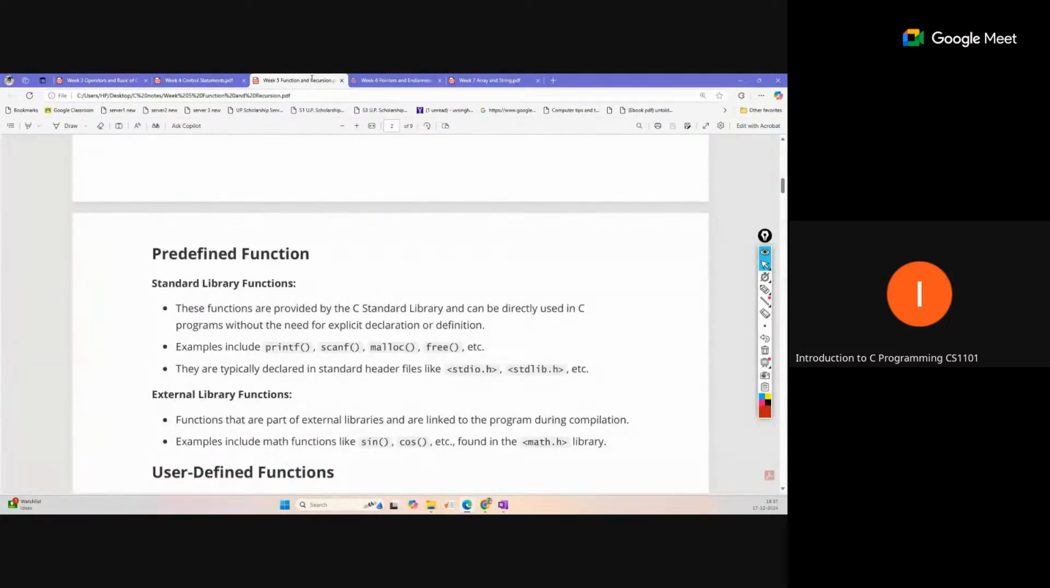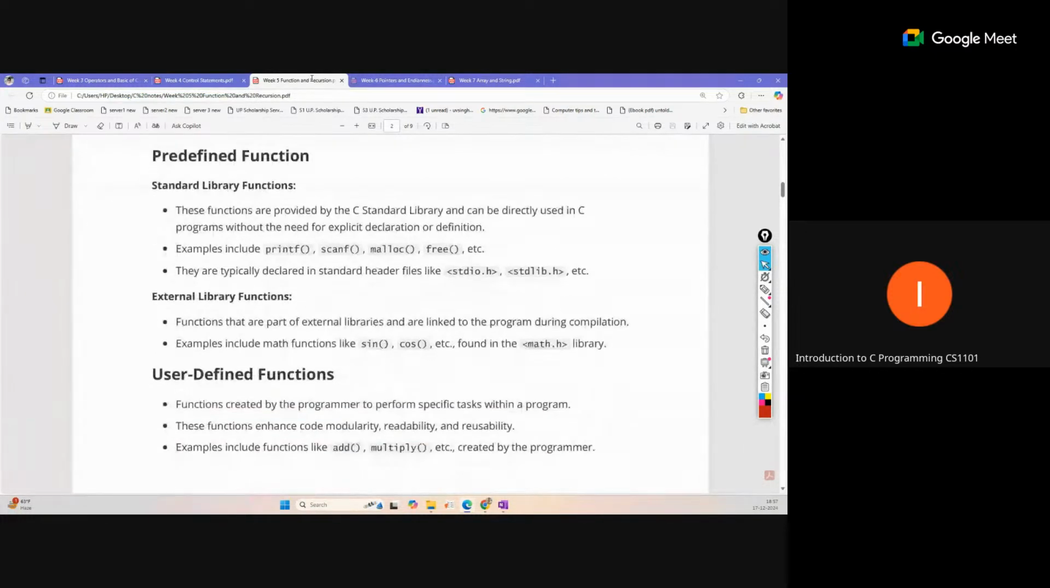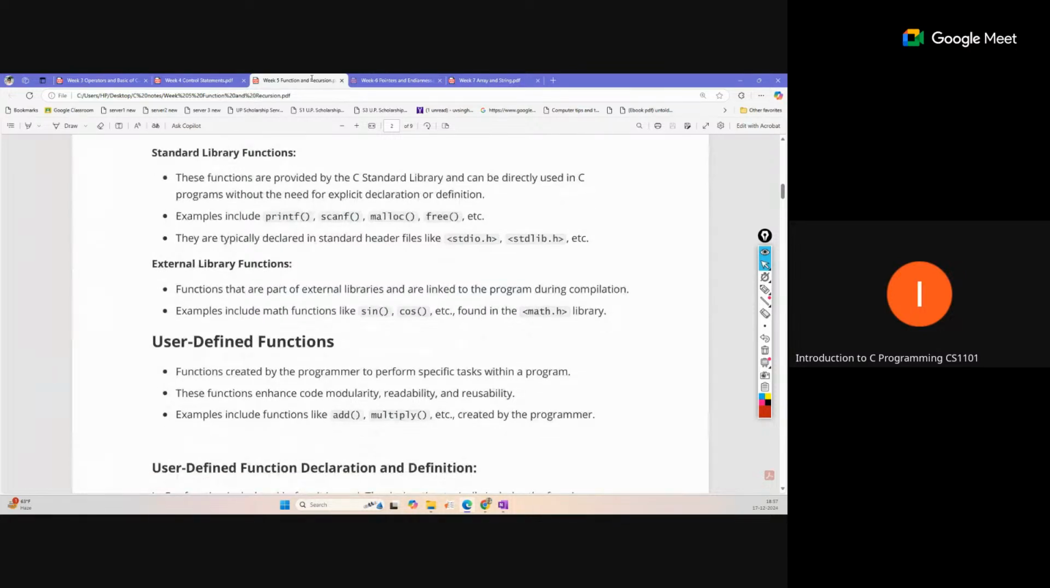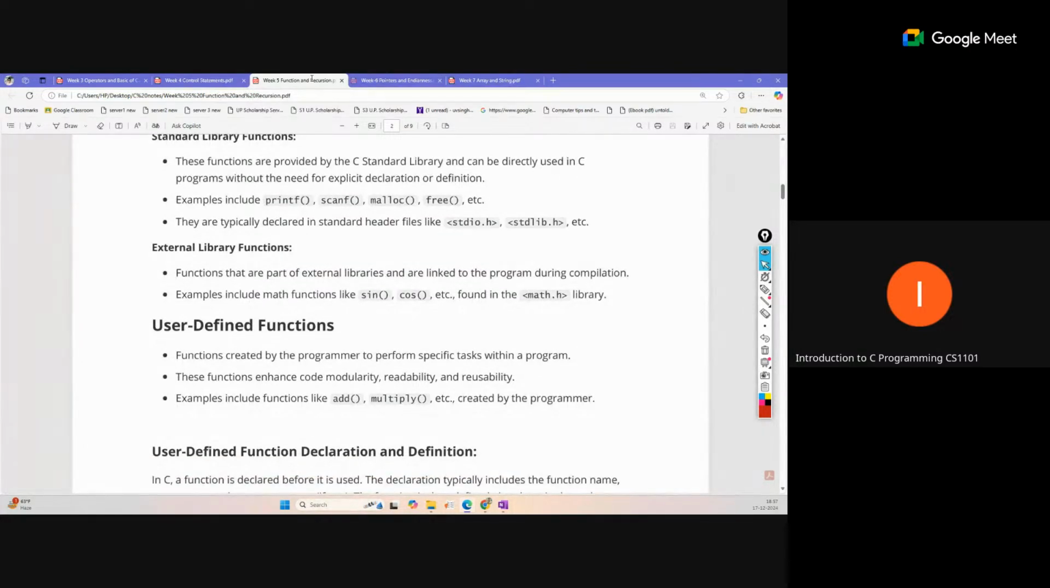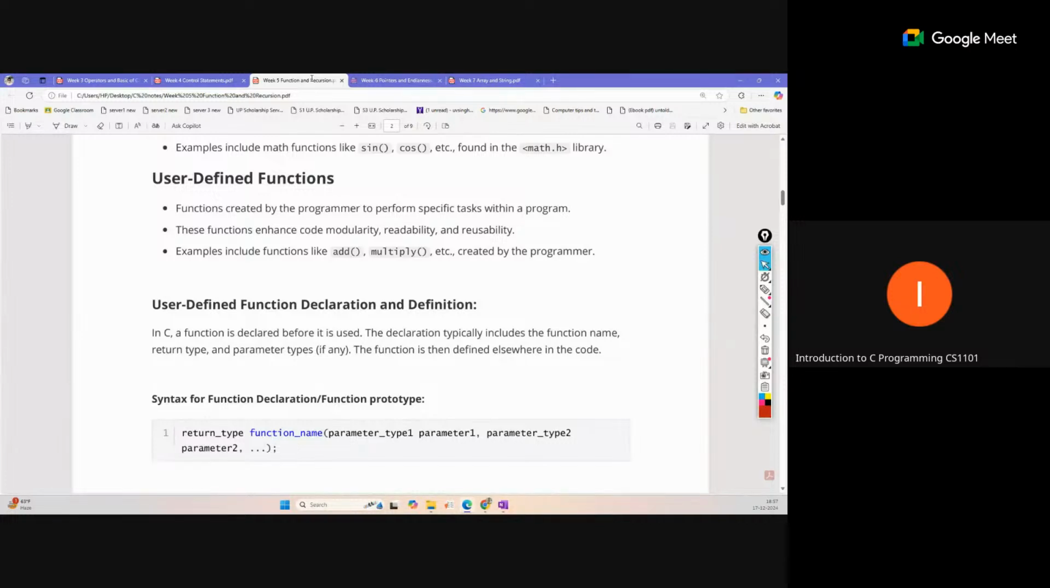Predefined functions are what we generally use, like printf, scanf, malloc, free in our codes. Those are predefined functions which are defined inside the standard library. You can also use an external library, like sin, cos in math.h. This is an external library which is not written by C, but designed by another party and adopted by C. And then there are user defined functions, where you can write your own function and use that function in your code.